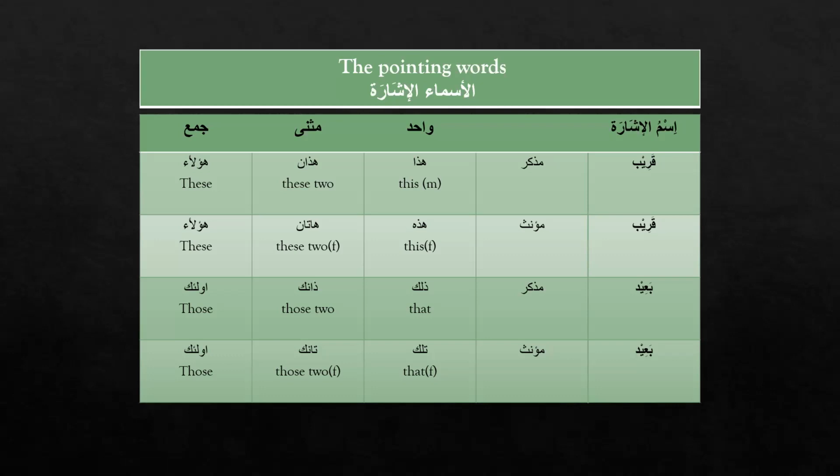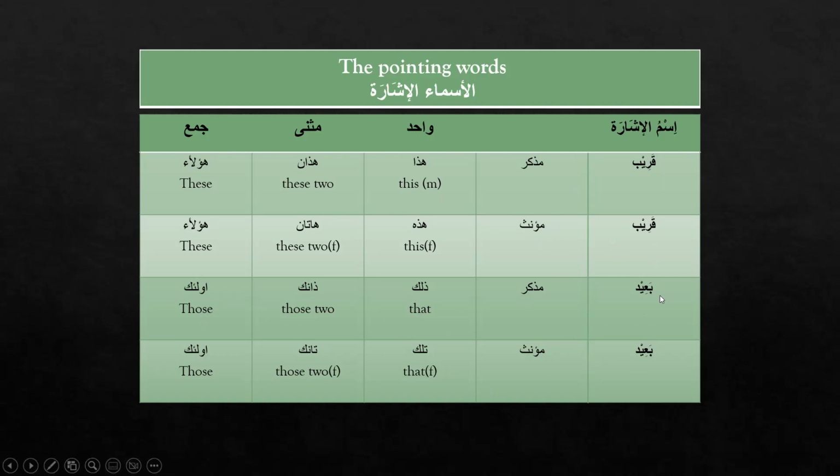This is the chart for the pointing words, Ism Ishara, and as you can see there are two types of Ism Ishara, the Qareeb and Ba'eed. For Qareeb, we have a different chart for Mudhakkar and for Muannath as well. And for Ba'eed, again, we have these three words for Mudhakkar, and for Muannath, we have these three words.